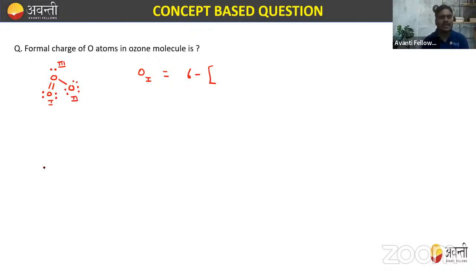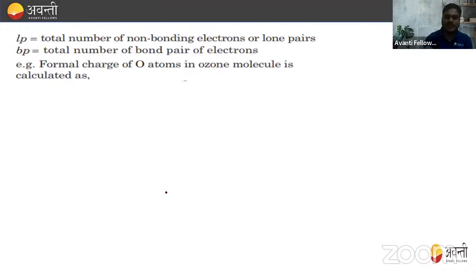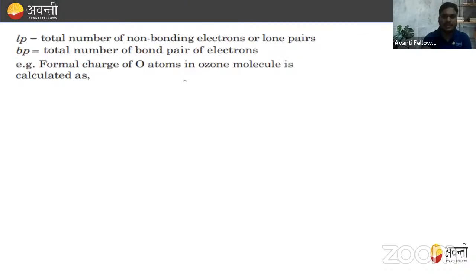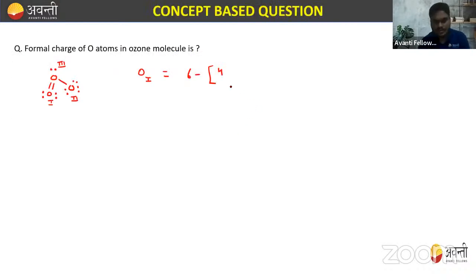The lone pair of electrons we have on oxygen one, that is 4. The total number of non-bonding electrons on lone pair is equal to 2, plus half of BP, that is half of bond pair.